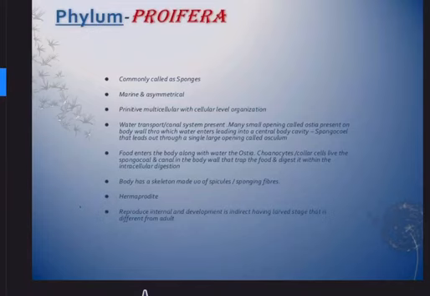Even though they have loosely arranged cells, they don't form any definite layers. Hence, we say they are not truly diploblastic. They seem to have layers, but since it is cellular organization, we say not truly diploblastic.